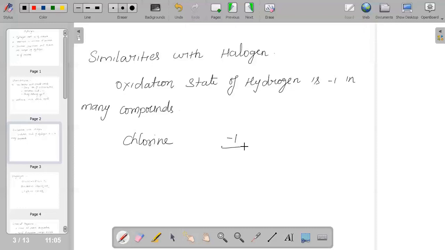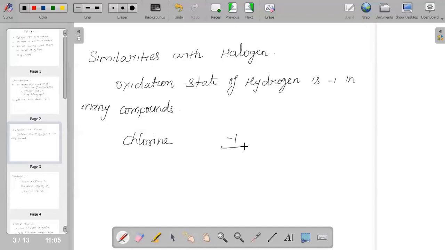And hydrogen has very little tendency to accept electrons, and it will have no unshared electron pair, and its oxide is basically neutral in nature. So these are all the differences between halogens and hydrogen.